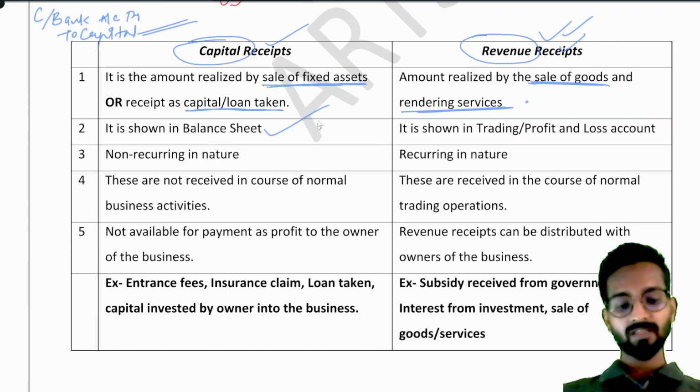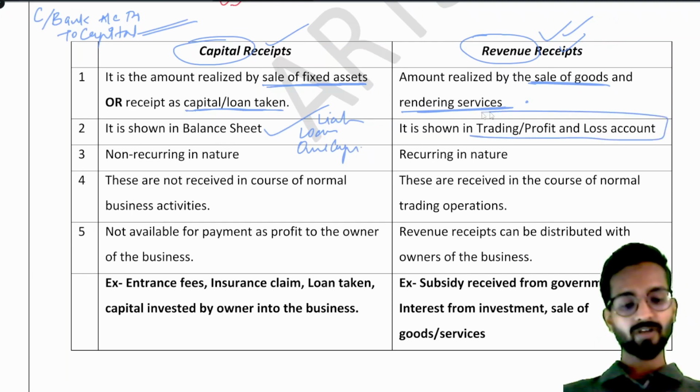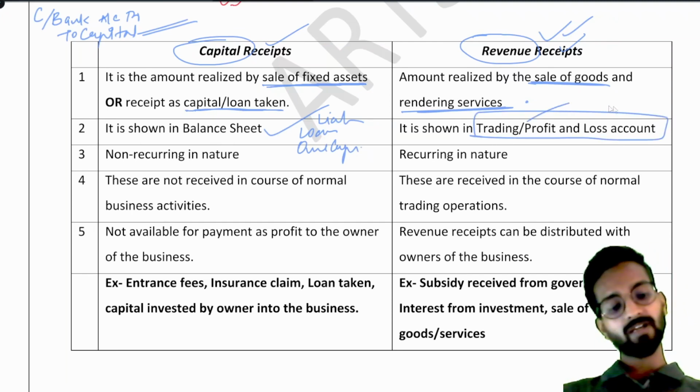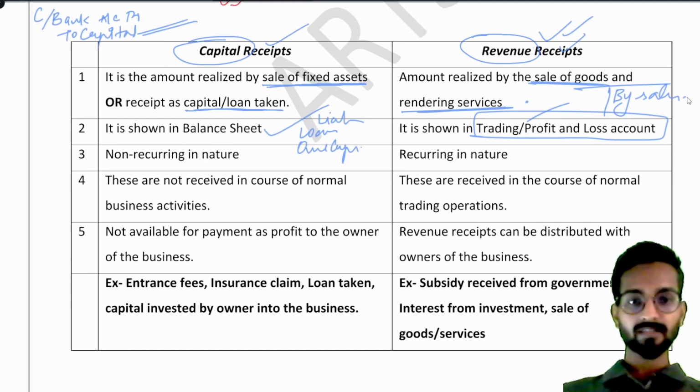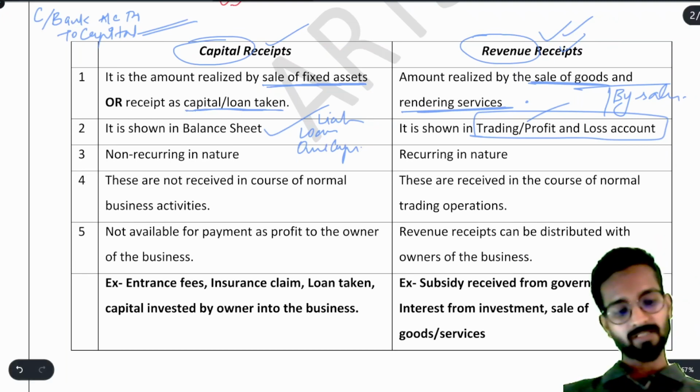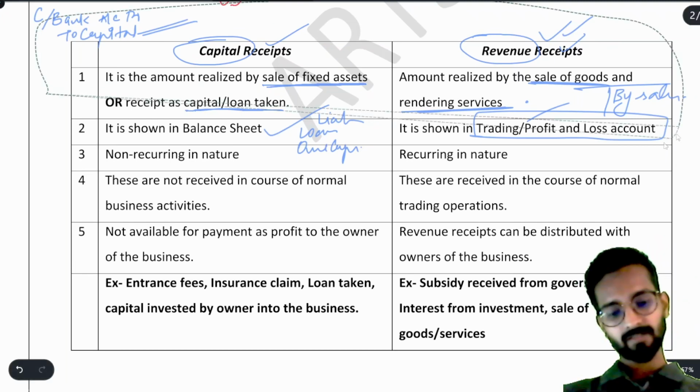Obviously, in the balance sheet, on the liability side, we write loan taken or owner's capital. Revenue receipt is shown in the trading or profit and loss account. Why? When we prepare trading and profit and loss account, we write in the trading account by sales. That means it is our revenue receipt. Simple enough. Now after that,